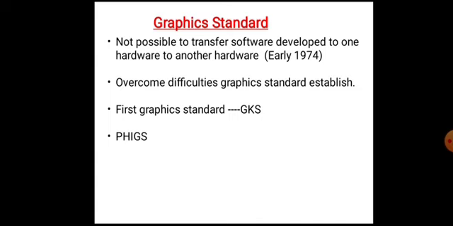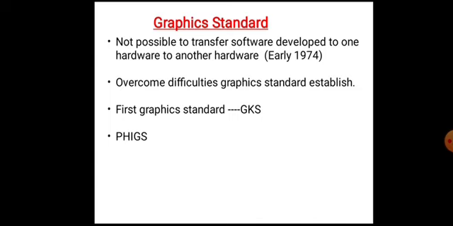So, in order to overcome these difficulties, the CAD/CAM community all over the world decided to establish graphics standards with the objective of making CAD/CAM software device independent.